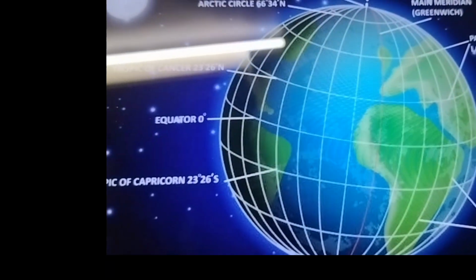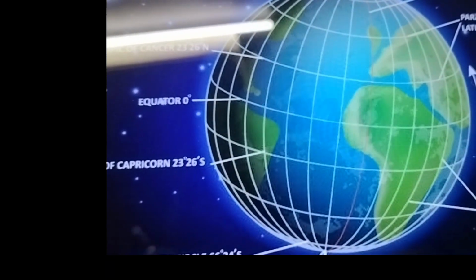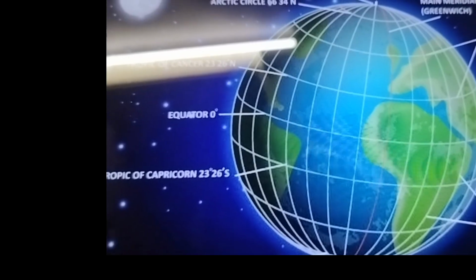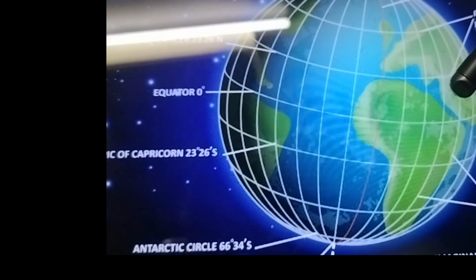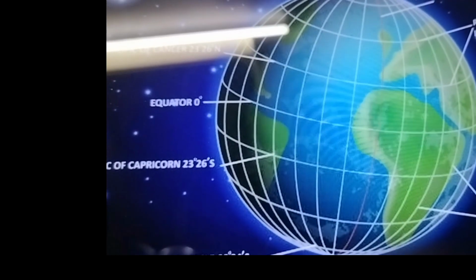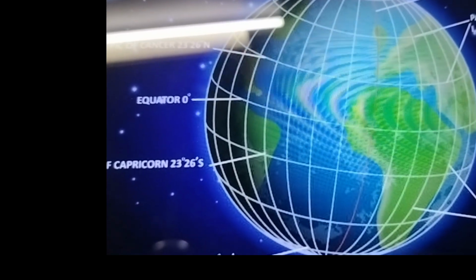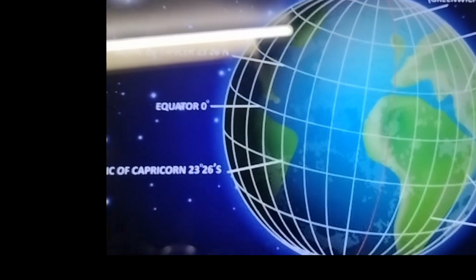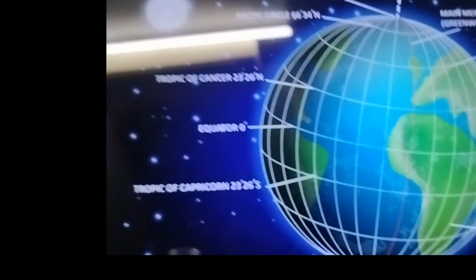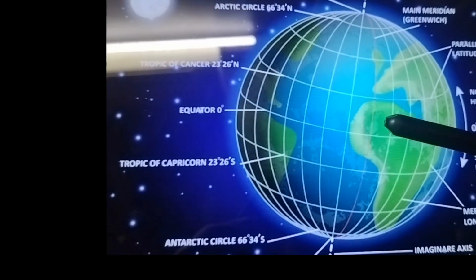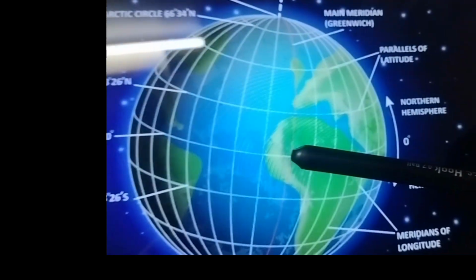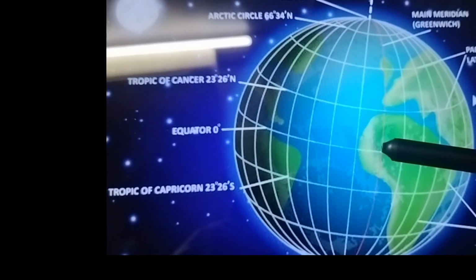So, what are latitudes? The imaginary lines that run horizontally on the globe, they are called latitudes. These lines are parallel to each other. है ना, एक दूसरे के parallel होती है. So, they are also called as parallels. There are a total of 181 latitudes on the globe. Okay. In the center, you can see one line, this line, है ना, in the center point.